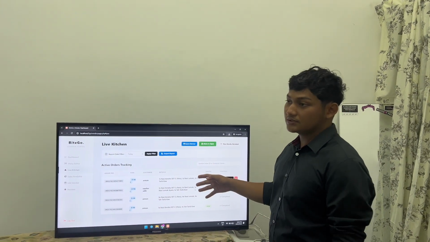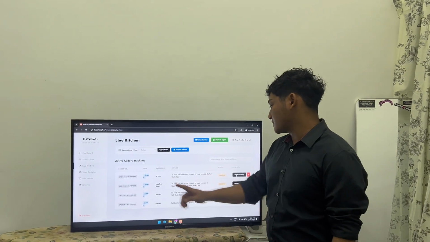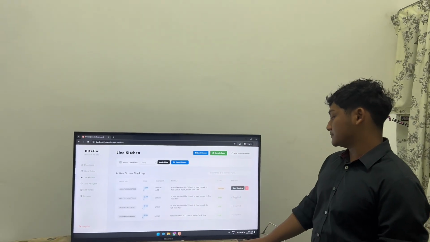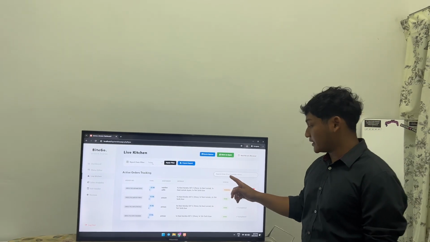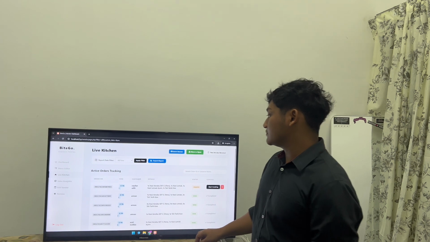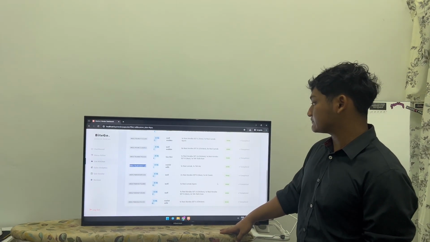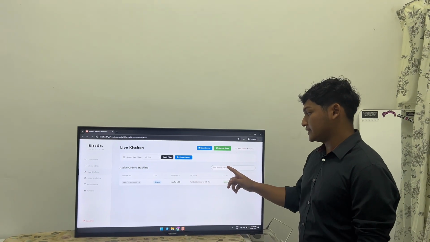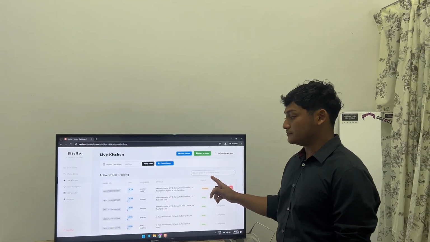Okay, now let's see the live kitchen. This is where the vendor updates the cooking process. So now let's look at the customer Arman. We can begin cooking session. The food is ready and completed order. Okay. We can also search orders by order ID and customer name, so it will be easier to check whether we completed the order or not. So this is the past order. This is by order ID, and by customer name.